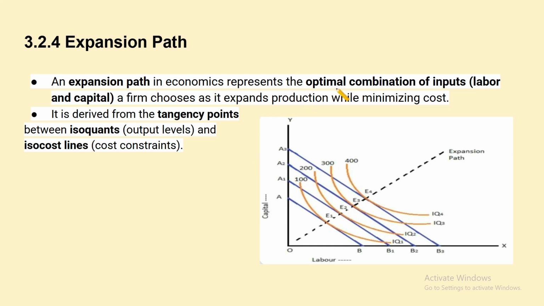Expansion path. An expansion path in economics represents the optimal combination of inputs, labor and capital, a firm chooses as it expands production while minimizing cost. So we have to minimize the cost. It's derived from the tangency points between isoquants and the isocost lines. This is the expansion path, the isoquants and isocost lines here.